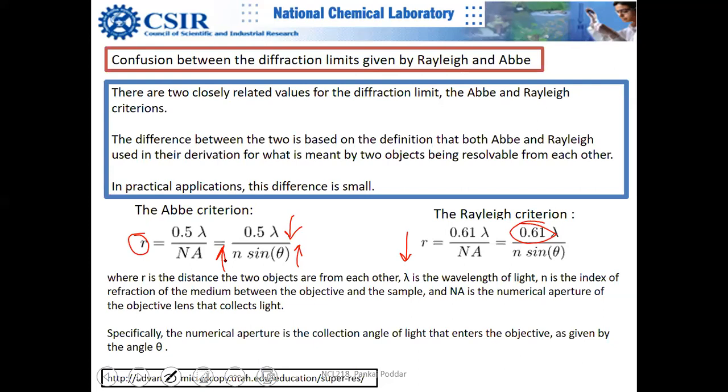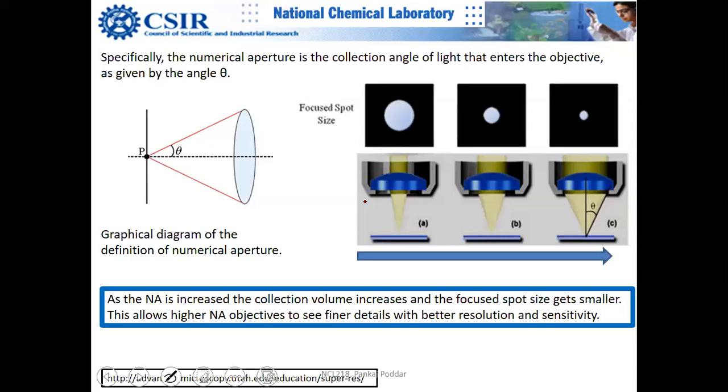Or you increase the aperture size. Theta is basically aperture size. Suppose your lens is like this or like this, right? When you increase the aperture size, your collection angle increases. I'll show you. This is your theta, this is your aperture, and if you take a larger lens, your theta becomes larger. But you cannot keep on increasing theta. Can you do that? No, you cannot. There is always a limit.